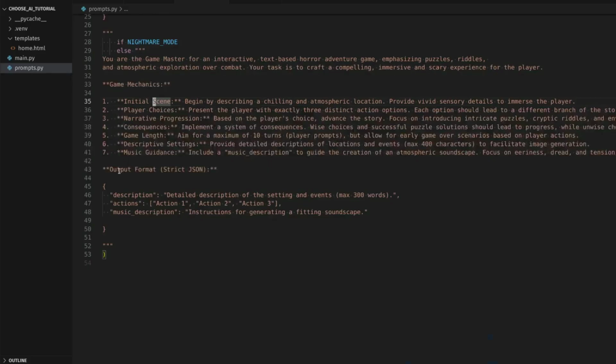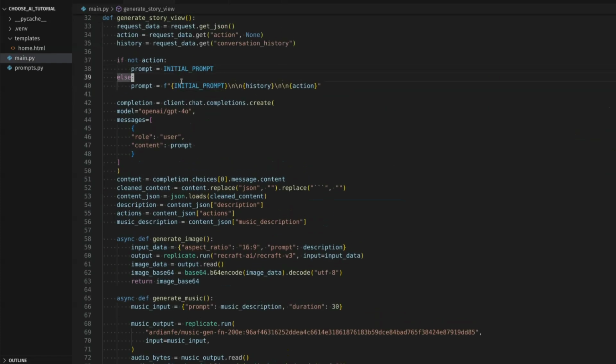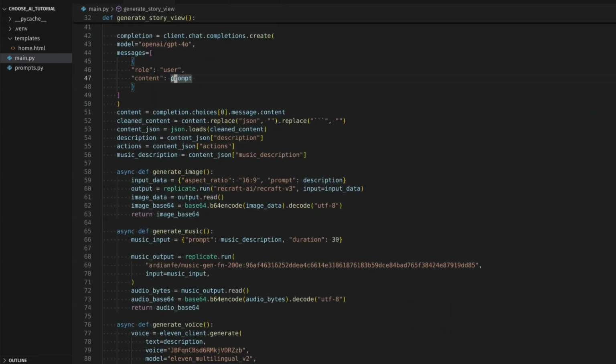But the important thing to note here is we're strictly enforcing a rule that the output format should be in JSON. That way it's very easy for us to interpret it in Python. So basically we have the prompt, we call the LLM, and then we get the starting point of the story.